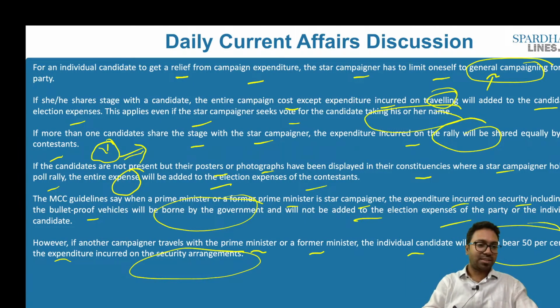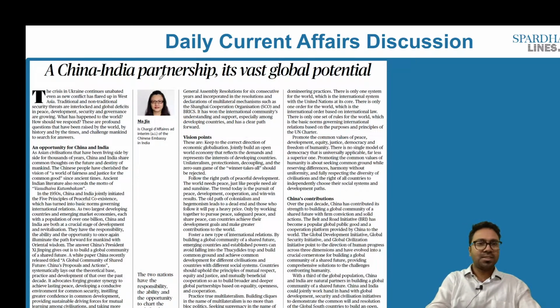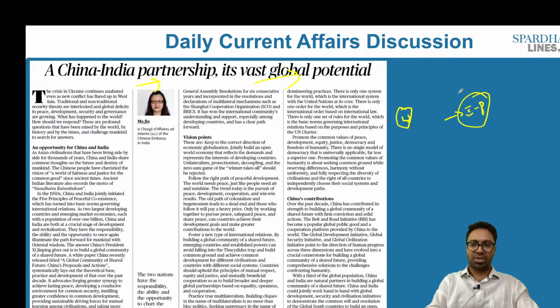Now let's look into the next article. This article says a China-India partnership, its vast global potential. The article here is speaking about India and China's relationship. We have wars that are taking place in Ukraine. There is instability in a couple of regions the world over, for example in Israel and Palestine as well. So what we have is a warlike situation the world over.